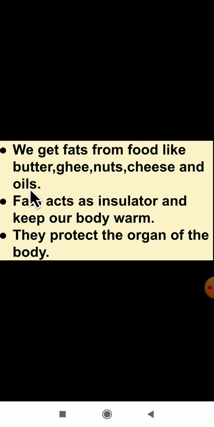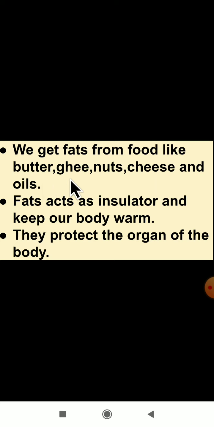We will apply the oils. If we eat more than our body requires, then it will be stored as fat here. Even in butter, fat is present, and in ghee, nuts, cheese and oils. These are the fats here. These are the sources of fats.